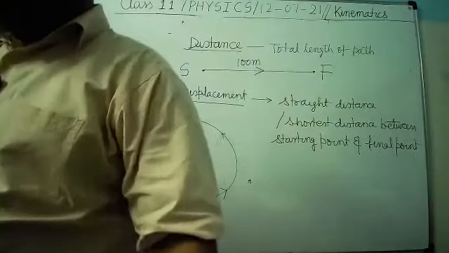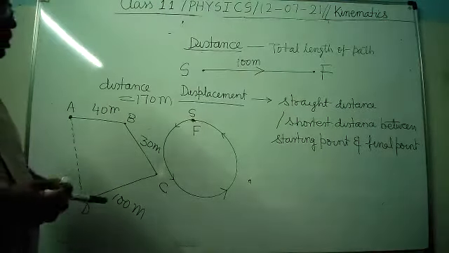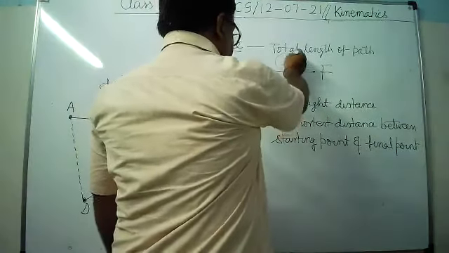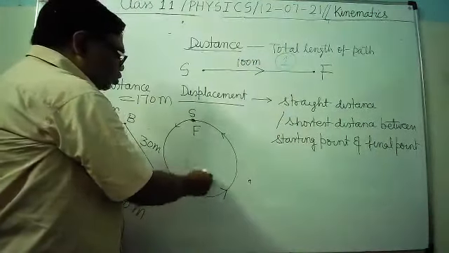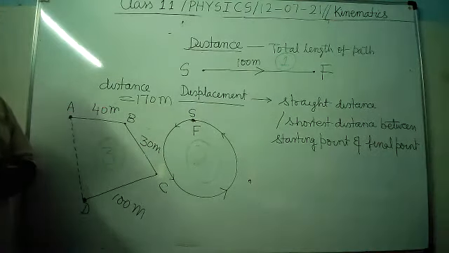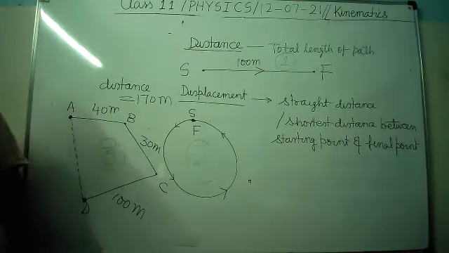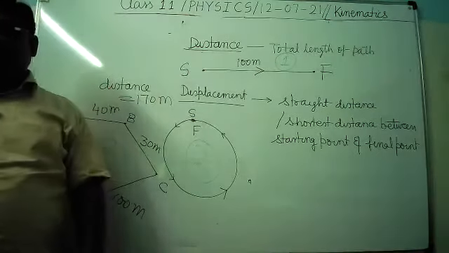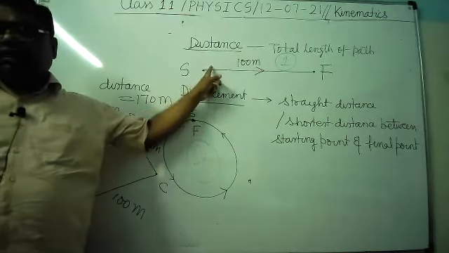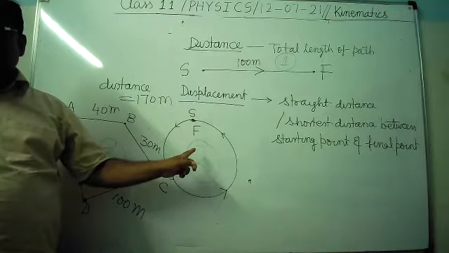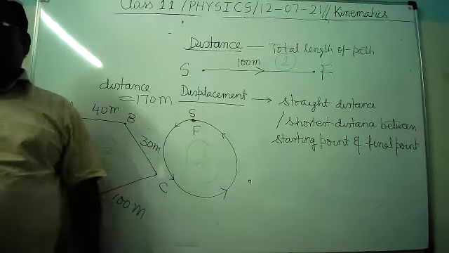Now the second question. Here second question is, these are three types of motion. This is the one motion, motion number 1. This is the motion number 2, and this is the motion number 3. Which motion is one dimensional motion? इनमें से कौन सा one dimensional motion है? So only this is the one dimensional motion. This motion is one dimensional motion. Whether it is one dimensional? No. Here it is not one dimensional.